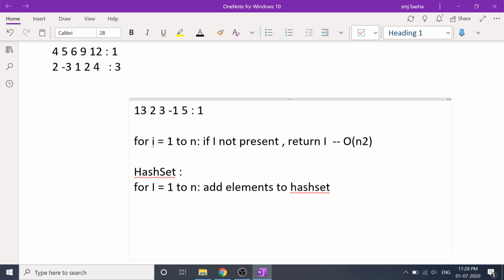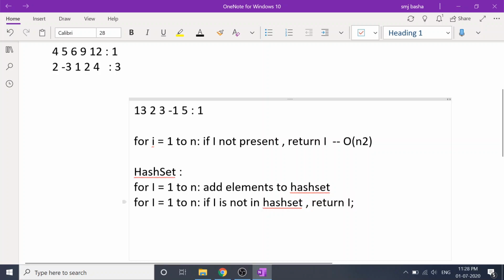Now again I iterate i is equal to 1 to n, if i is not in the hash set, return i. I hope it is clear here.